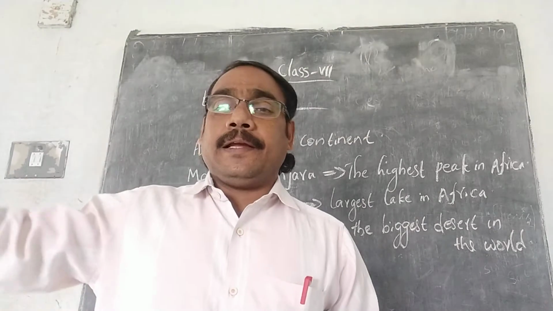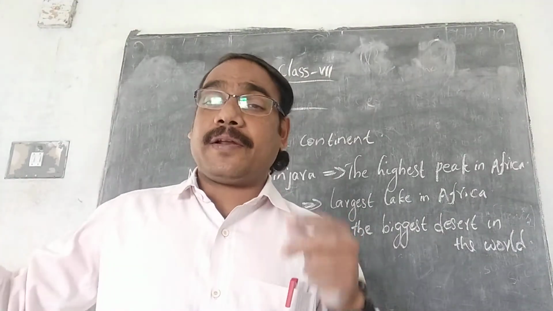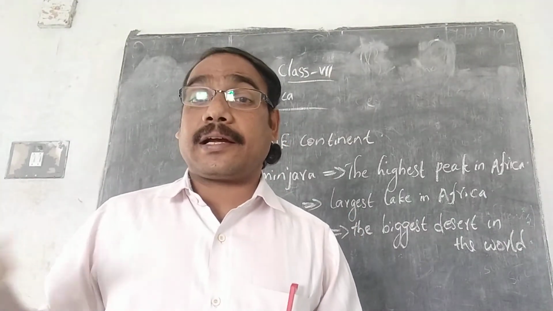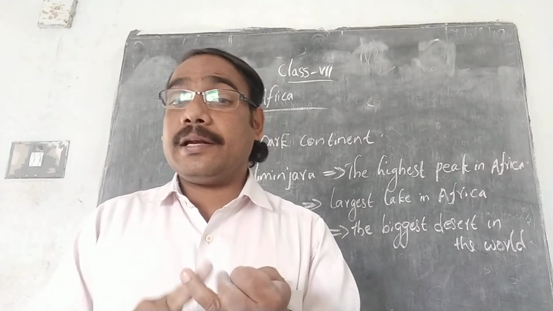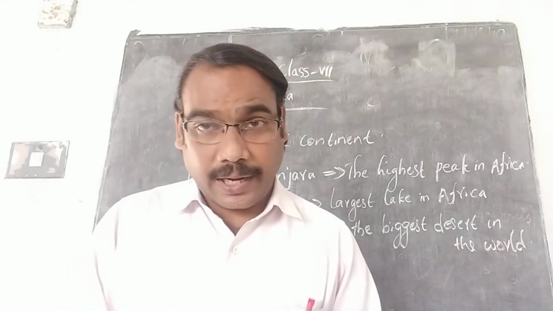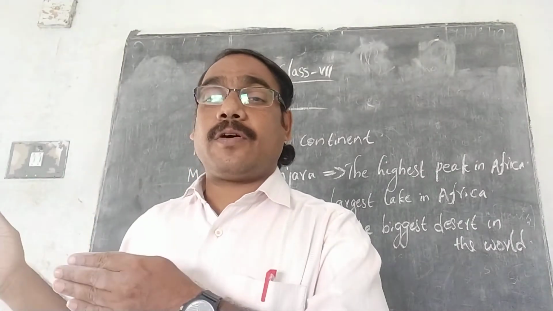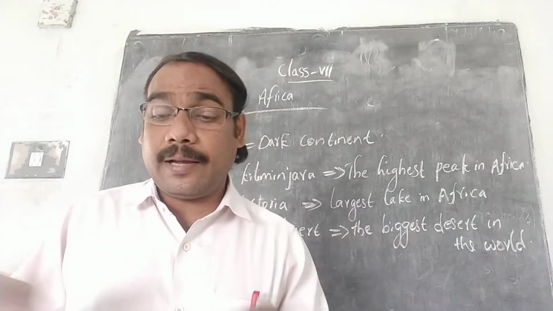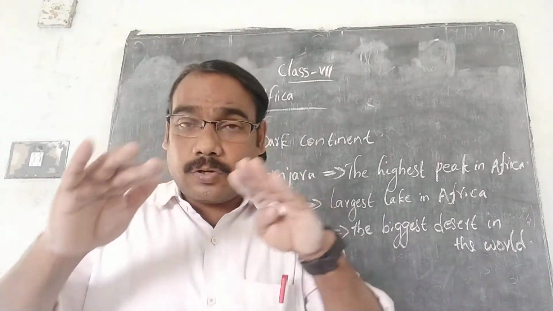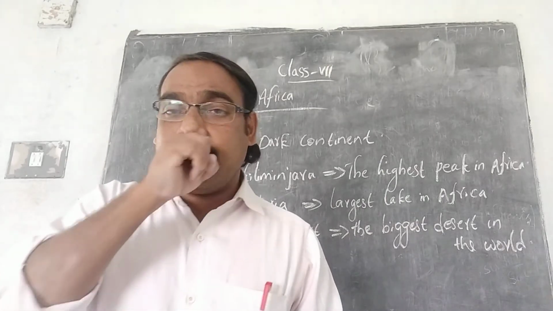In the same way, many areas of Africa were under the control of which countries? Holland, England, Germany and France. So these four countries came to different parts of Africa, and slowly they colonized some areas under their control.